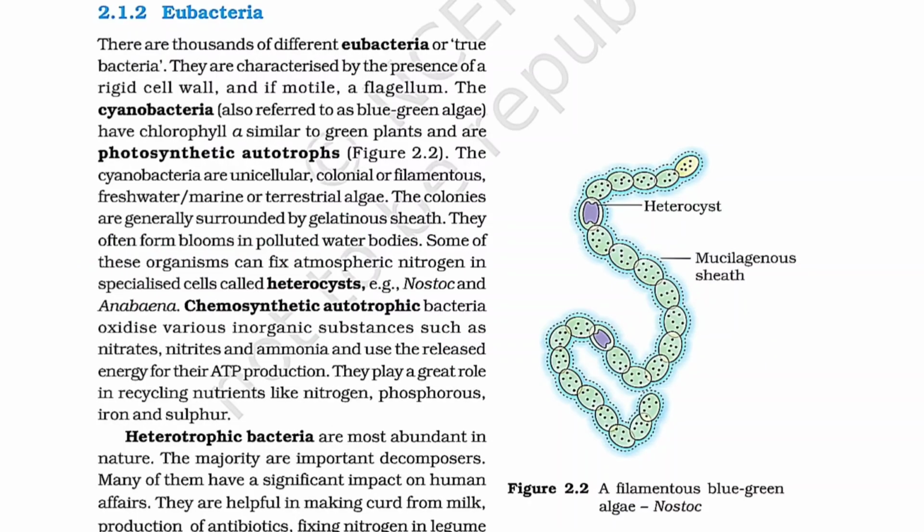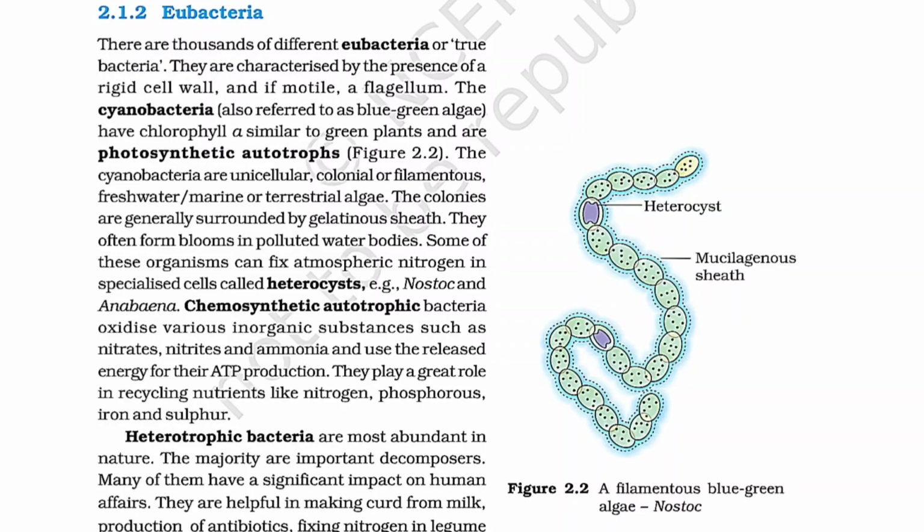Next one is Eubacteria. There are thousands of different eubacteria or true bacteria. They are characterized by the presence of a rigid cell wall and, if motile, a flagellum. The cyanobacteria, also referred to as blue-green algae, have chlorophyll a similar to green plants and are photosynthetic autotrophs. The cyanobacteria are unicellular, colonial or filamentous, freshwater or marine or terrestrial algae.